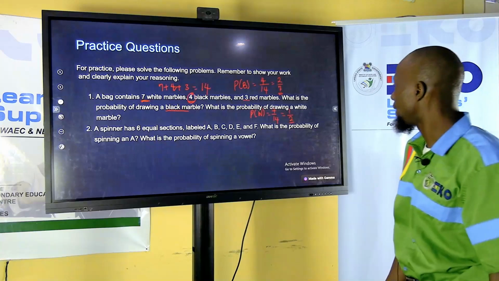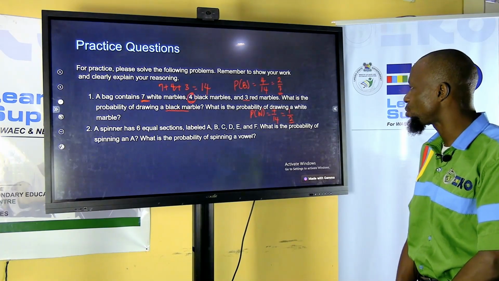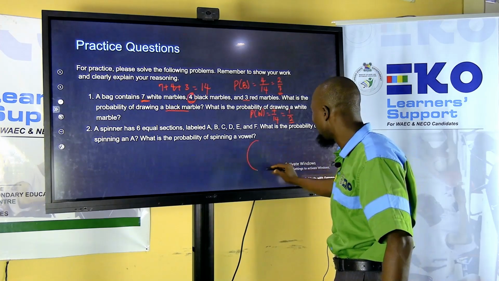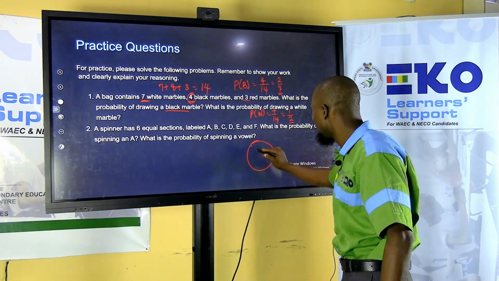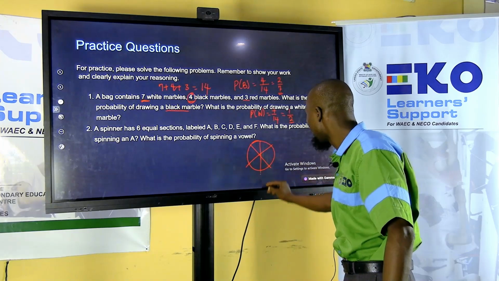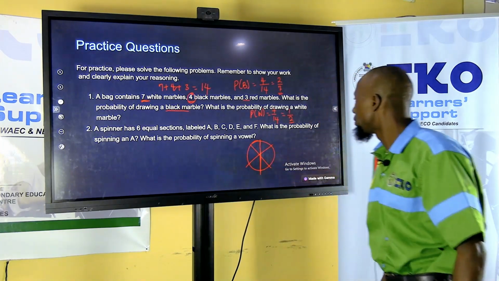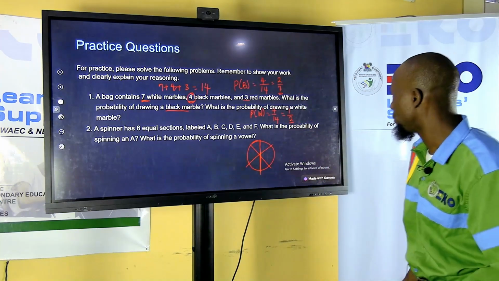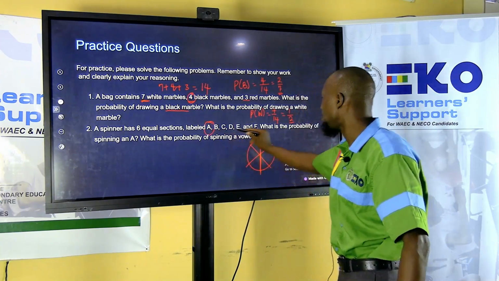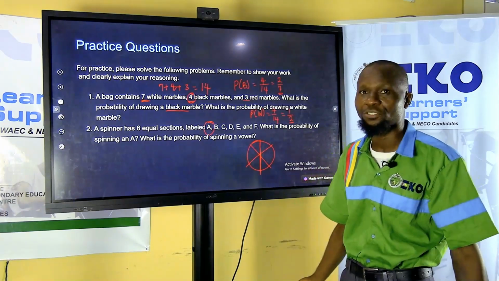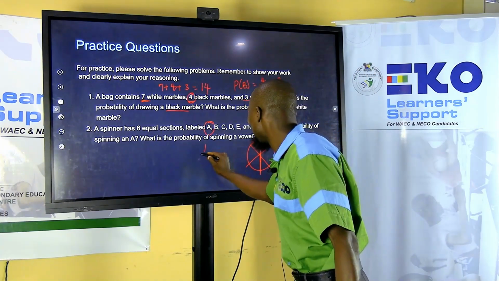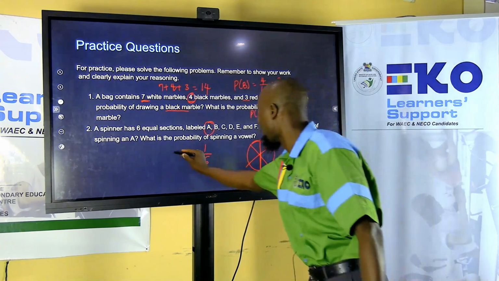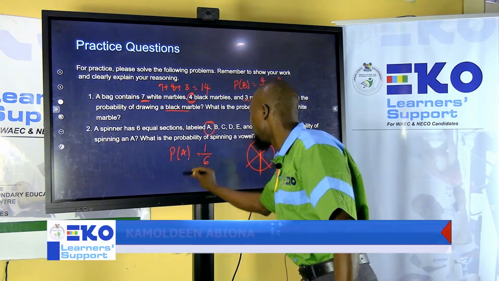All right. And the last question says a spinner has 6 equal sections. See that these are the sections of the spinner. I think I've shown that in something of this nature. So 6 parts. What is the probability of spinning an A? Out of how many parts? 6 sections. And it is just 1 out of 6. So the probability of spinning an A is this.